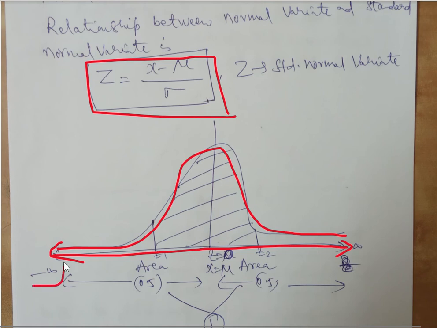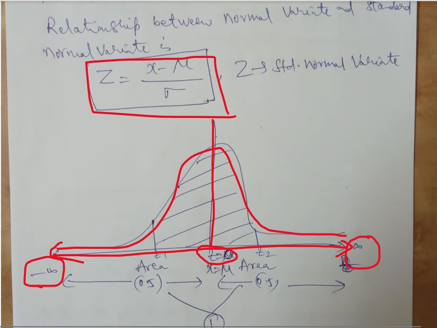That's why here we have minus infinity on the left hand side and plus infinity on the right hand side. The middle line which intersects the bell curve at the middle of this axis is called the Z. Z means the standard normal variate that we have just mentioned.